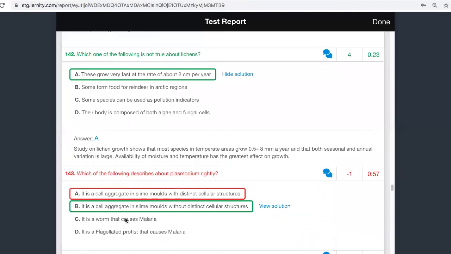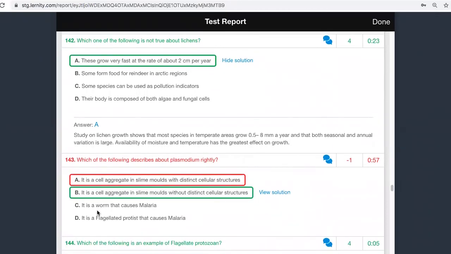It is a worm that causes malaria. Here I am using a word worm. Worm is something which belongs to animal kingdom. First of all, please understand it. Worm is a multicellular organism. Worm is an organism which belongs to Animalia. So you cannot consider that as a worm. Worms are always multicellular. So this answer is wrong.